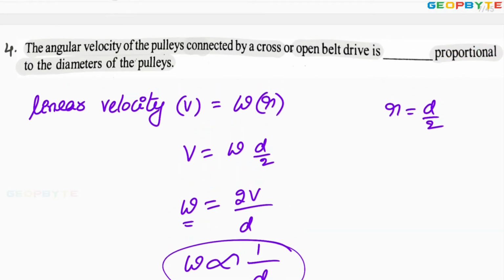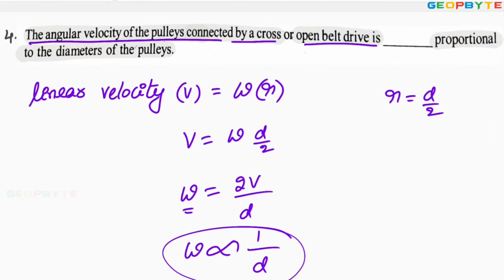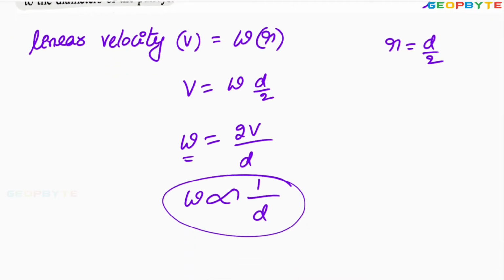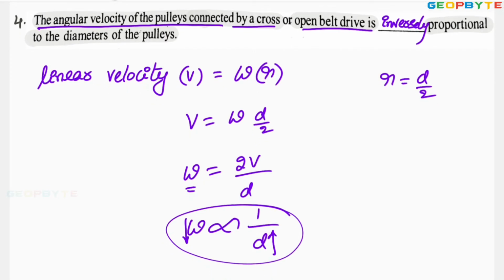That is the problem. So once again, let me read the problem. The angular velocity of the pulleys connected by a cross or open belt drive is inversely proportional. Answer is inversely. I hope you got my point. When the diameter is increasing, the angular velocity decreases and vice versa. I hope you got my point. Your answer is inversely proportional. Let us take another problem.